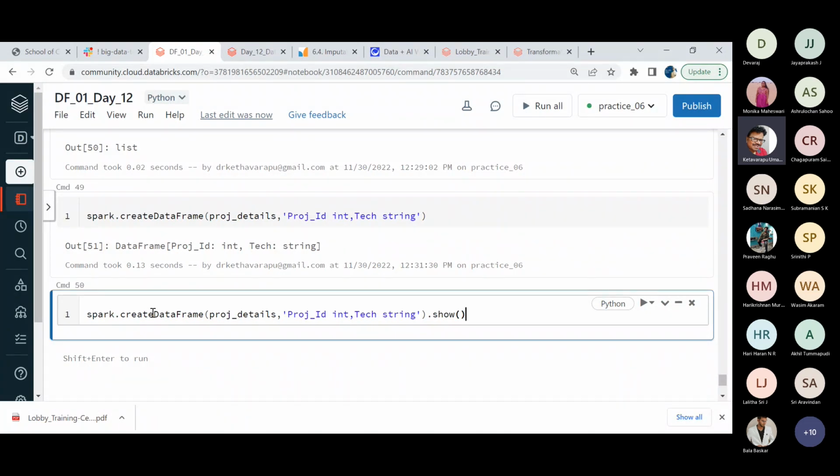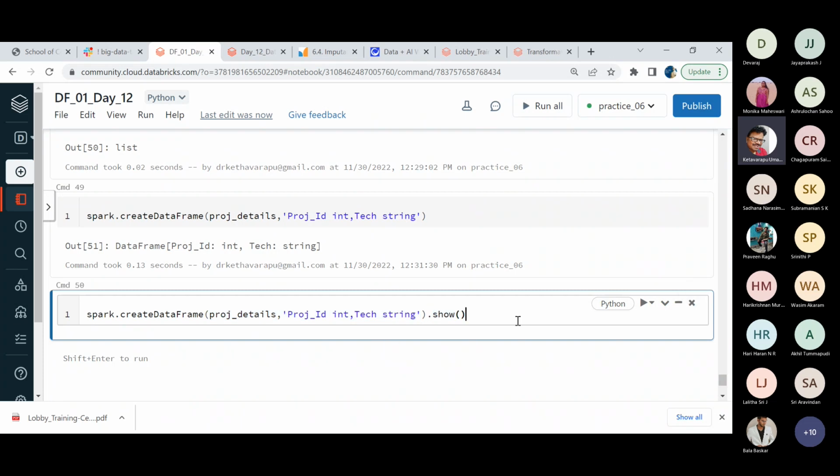So the advantage here is in this first turn, it is going to create some data frame, and whatever the data frame is generating, we are applying some method where I want to display the content of that data frame. So here two operations I am connecting. I am pipelining two operations. One is the data frame creation, and we are connecting another thing.